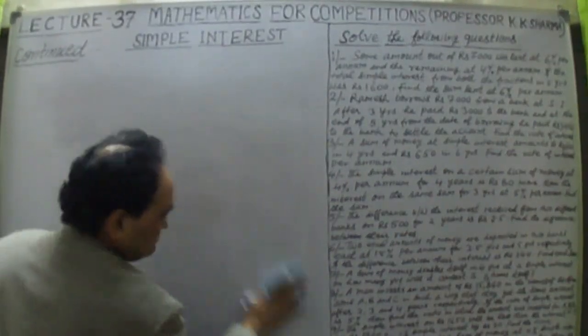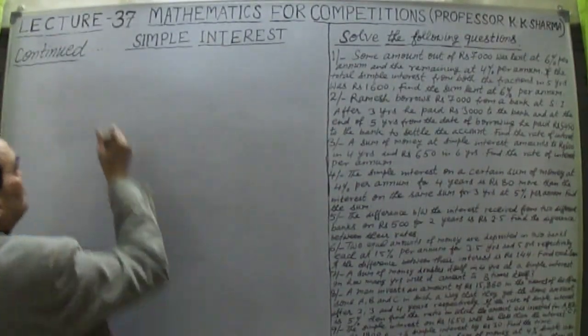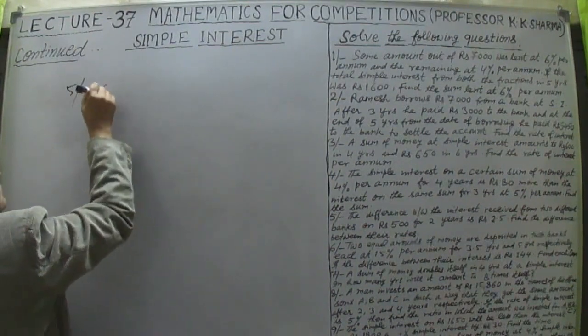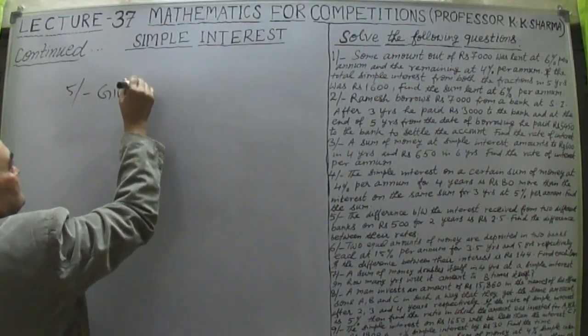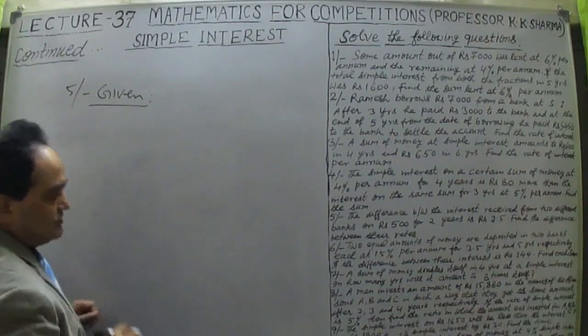Now question number 5. What is given to us? First let me read it and then solve it.